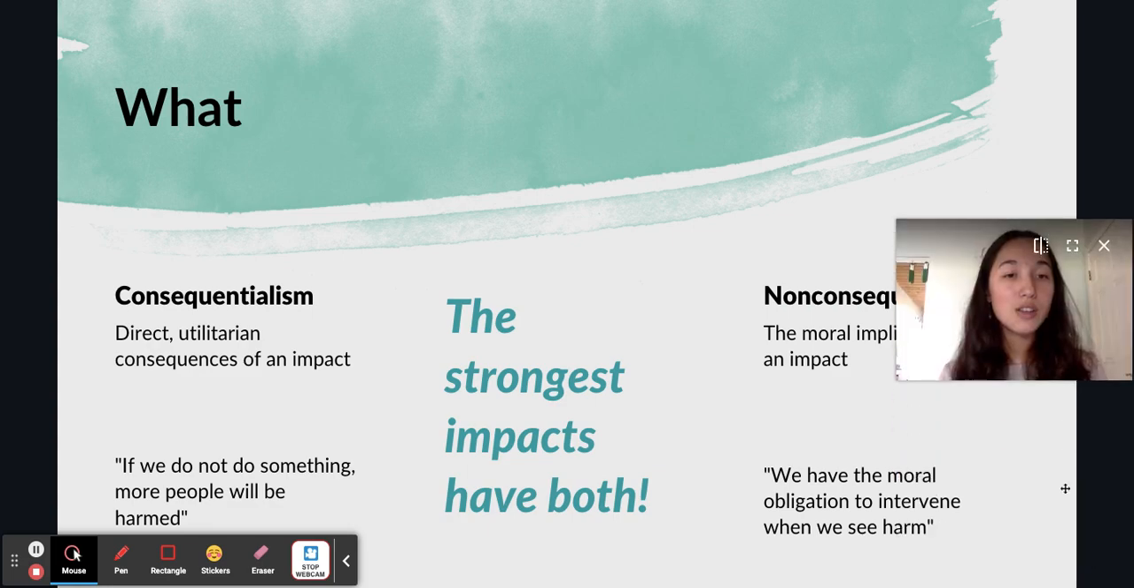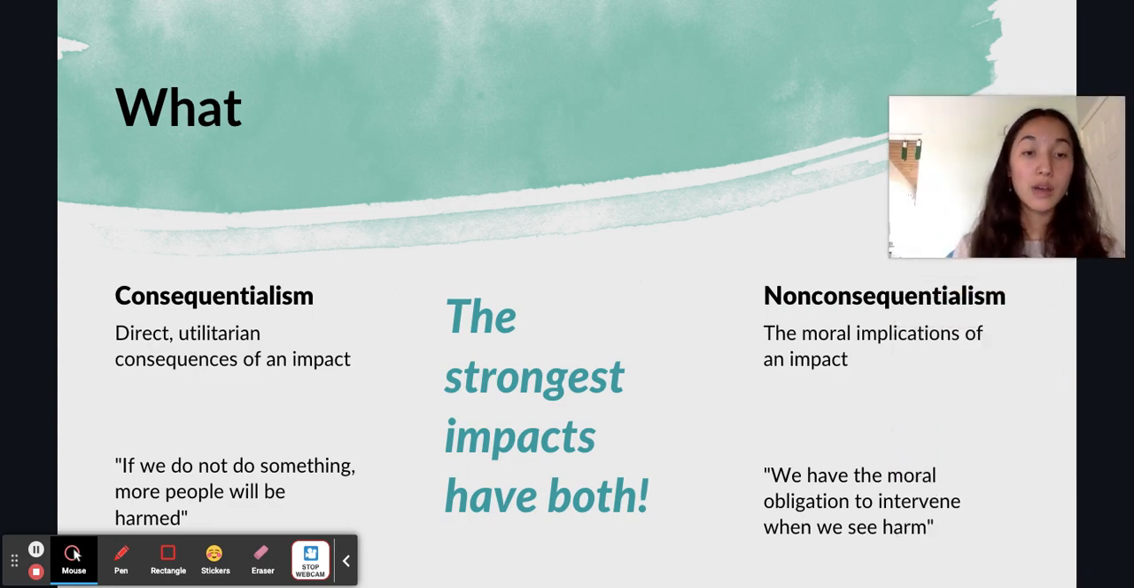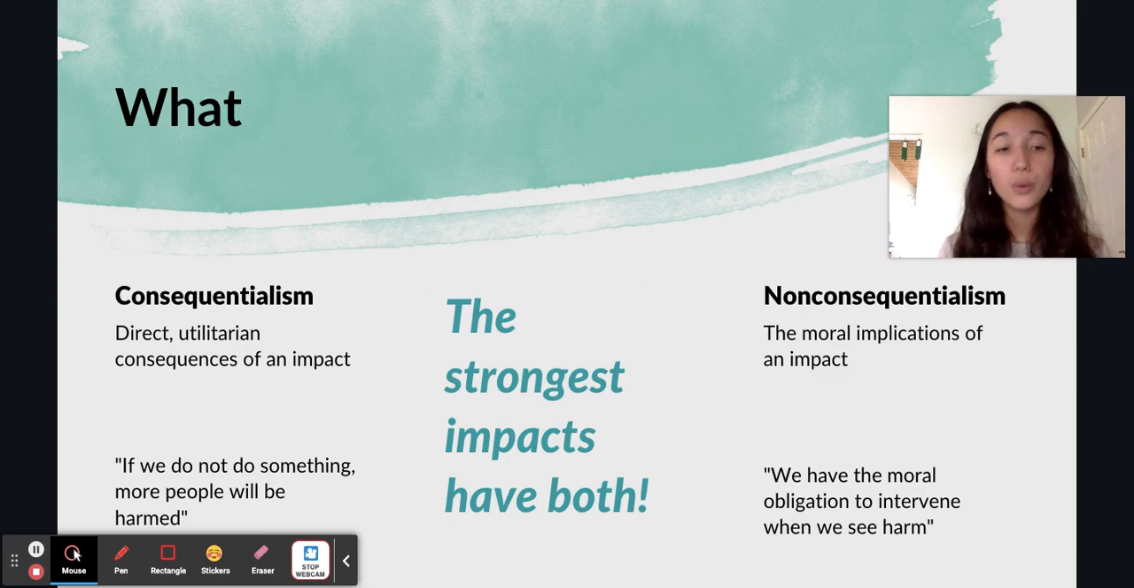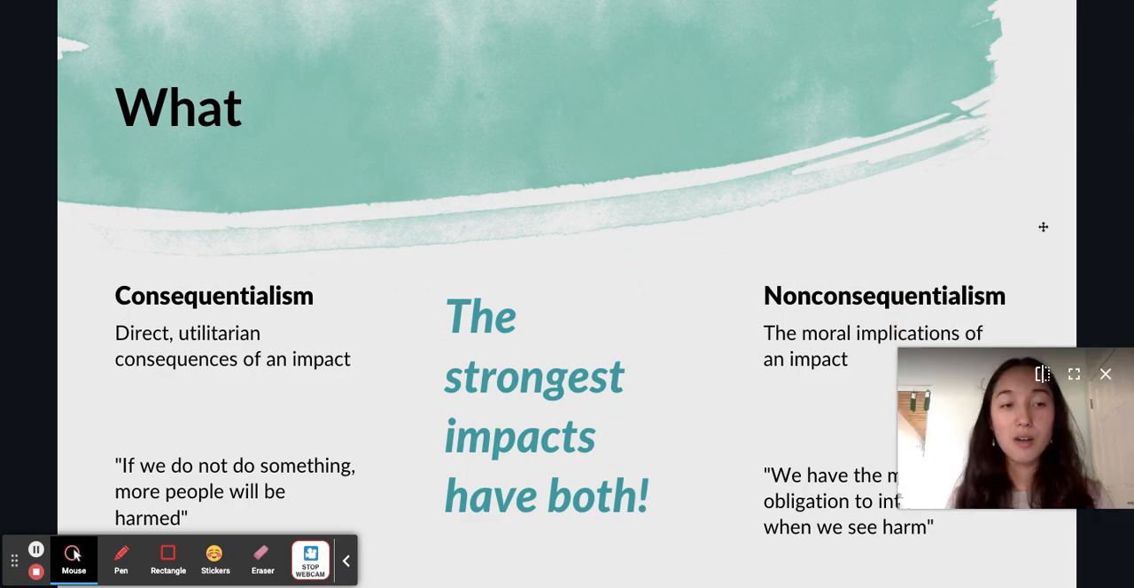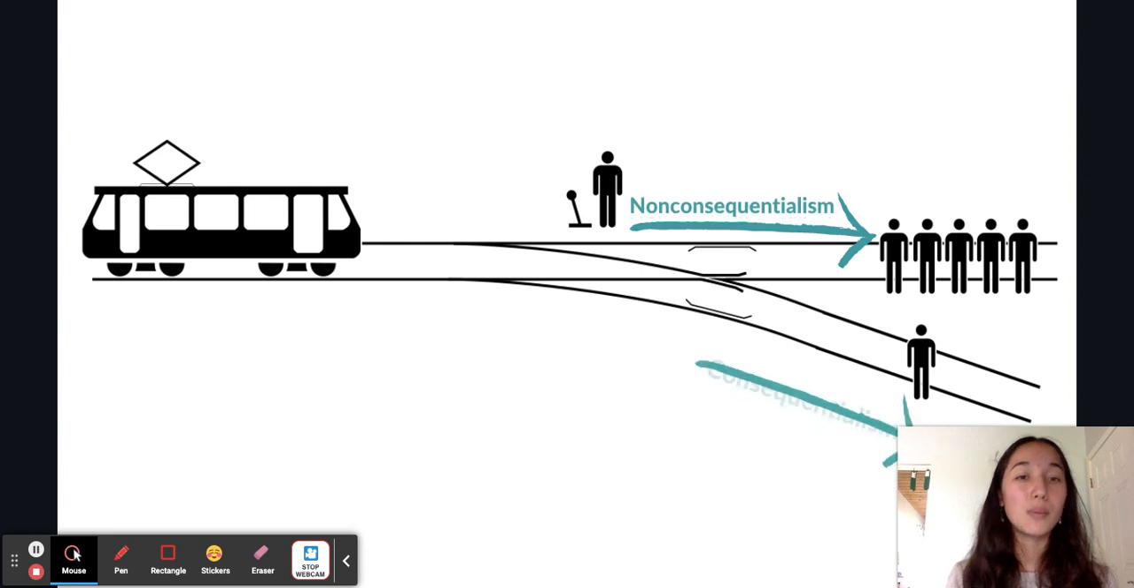Now, the inverse is non-consequentialism, which discusses the moral implications of an impact. For example, the argument that we have the moral obligation to intervene when we see harm. Now, the strongest impacts have both. They both appeal to logos and to pathos. Now, one way to differentiate between consequentialism and non-consequentialism is the famous trolley problem.